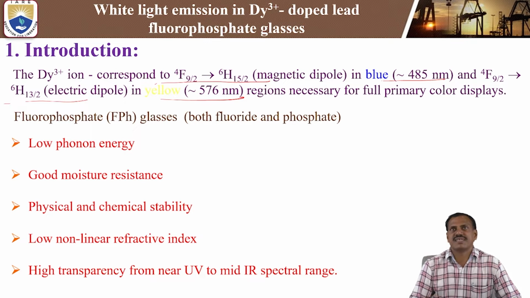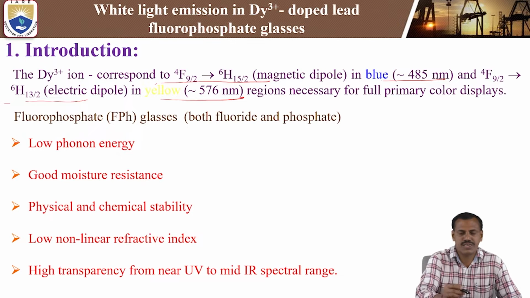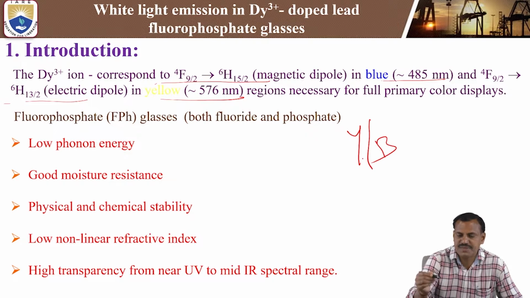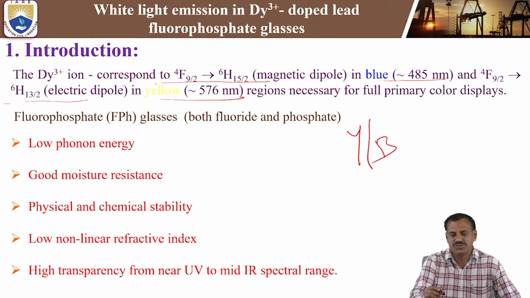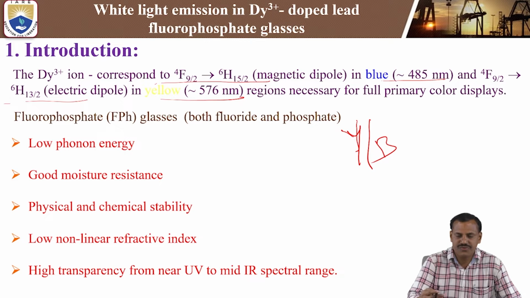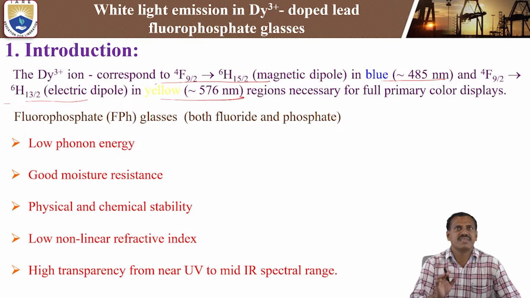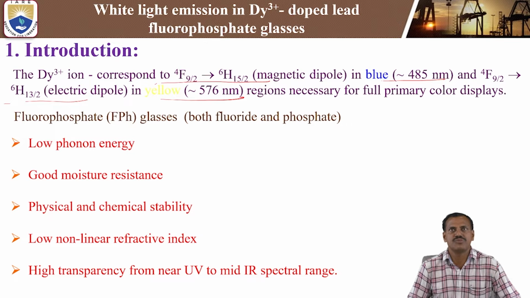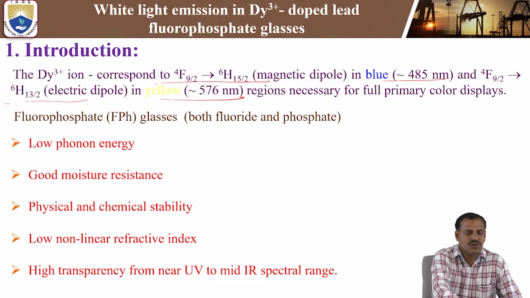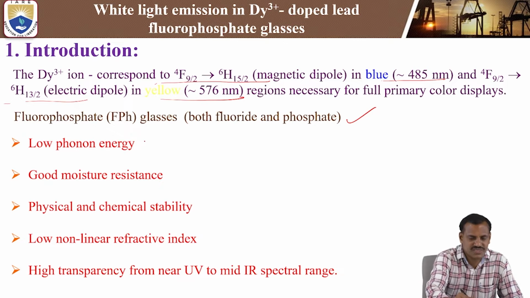Next is the yellow to blue ratio, Y/B. Y means yellow, and the Y/B ratio means the ratio of yellow color to blue color. Whenever this ratio is tuned, we can get the white light emission. That is why the Y/B ratio is very important in white light emission. So by tuning both the yellow and blue colors, we can get the white light emission. That is why this is one of the important applications for white light emission in dysprosium 3+ doped lead fluorophosphate glasses. Fluorophosphate glasses combine both fluoride and phosphate glasses, and the first important property is low phonon energy.